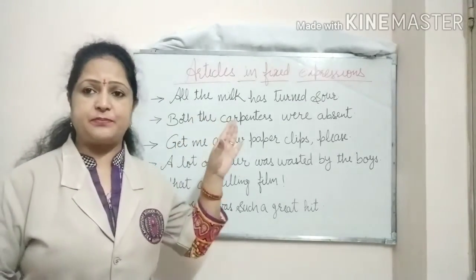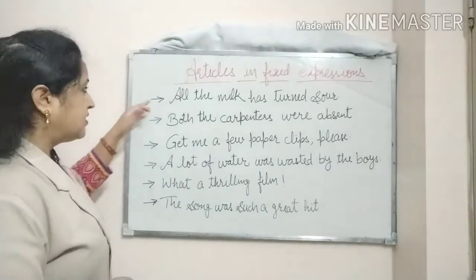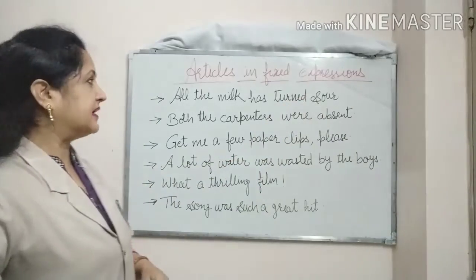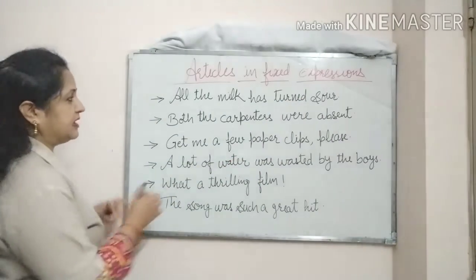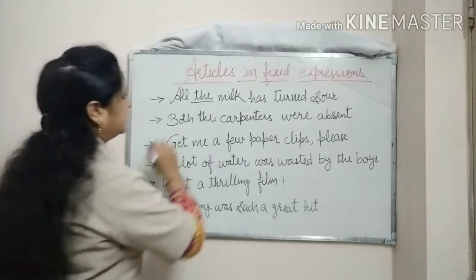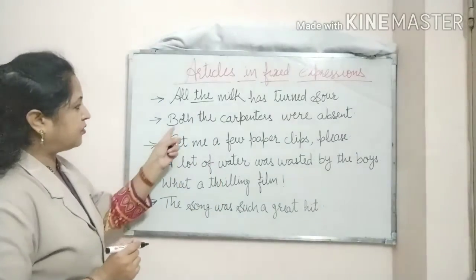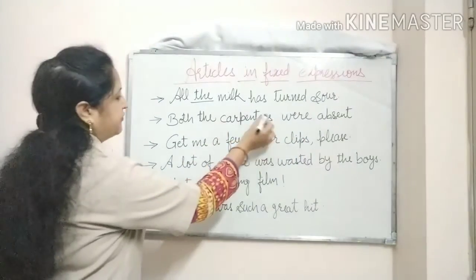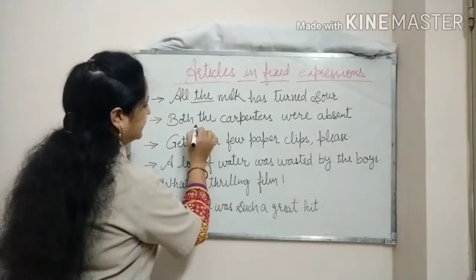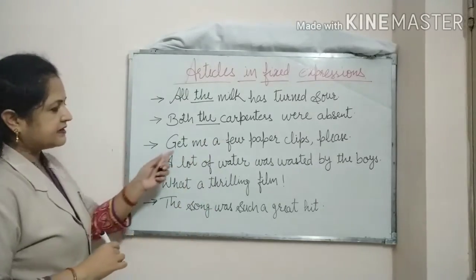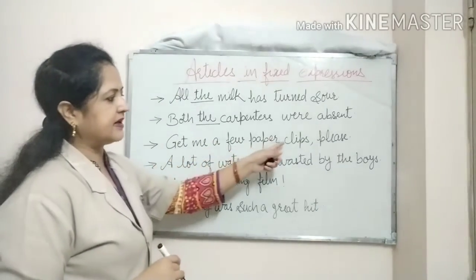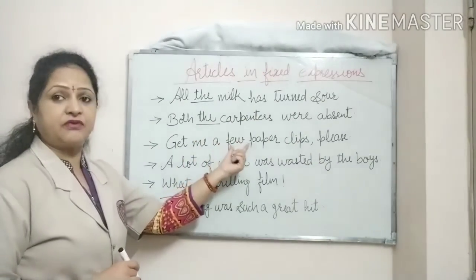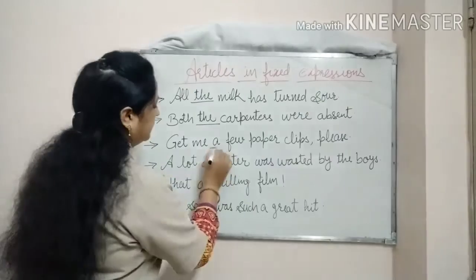I have written some examples here. The first one is, all the milk has turned sour. So we can see here that before milk I have used the article the. Next is, both the carpenters were absent. Again before carpenters we have used the article the. Get me a few paper clips please. Here before few we have written the article a.